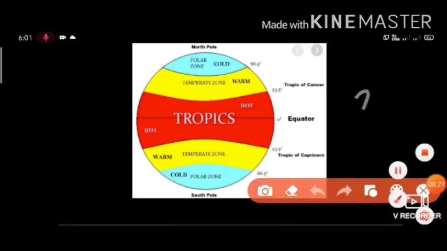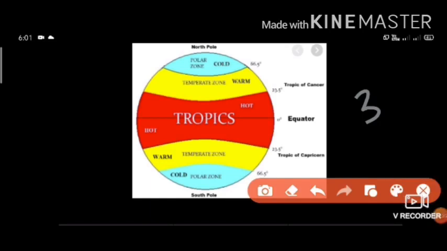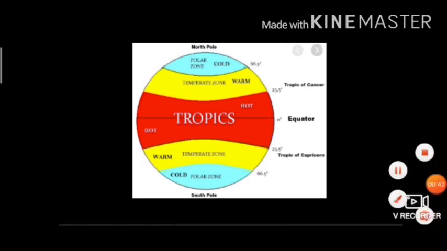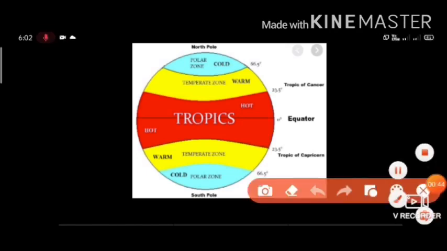So there are 3 heat zones of the earth. We will be starting with torrid zone. 3 heat zones of the earth: torrid zone, temperate zone, polar zone. To polar zone we say frigid zone also. So first of all, torrid zone. What is torrid zone? On the both side of equator,